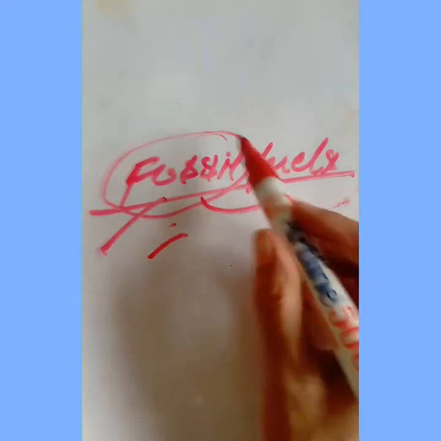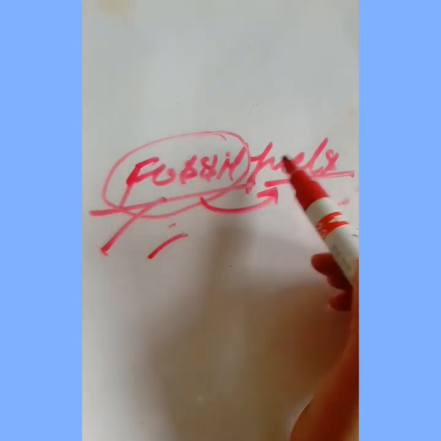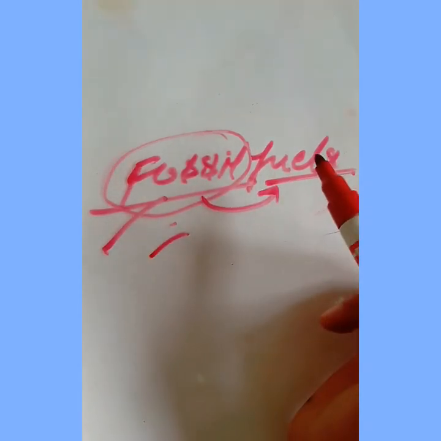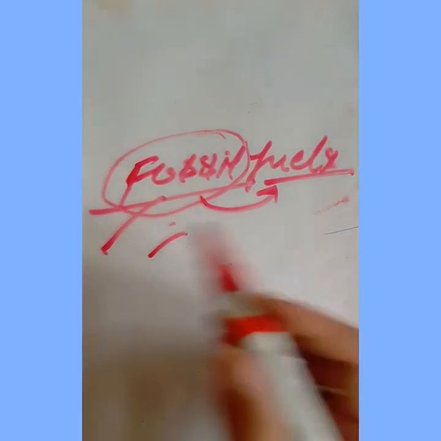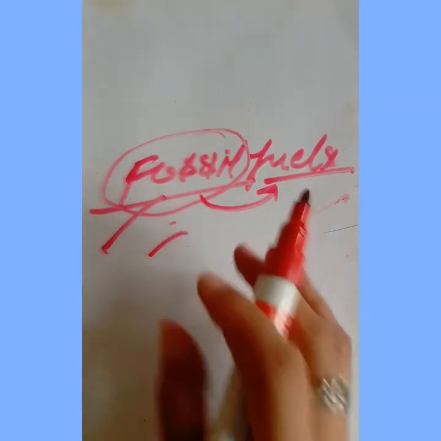See how long time it will take. That's why one line is written in the books that fossil fuels take millions of years for their formation. And they are formed by compression, means high temperature and high pressure, beneath the earth, okay.